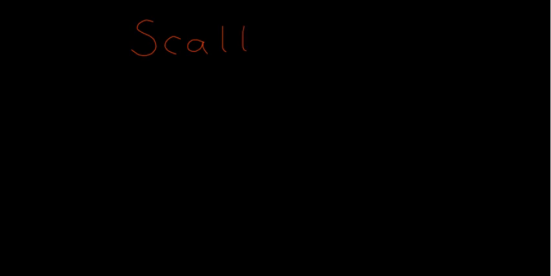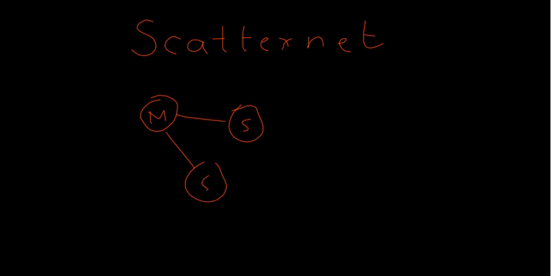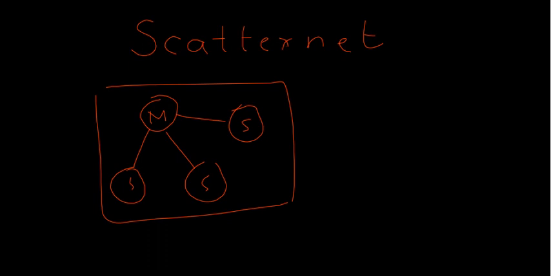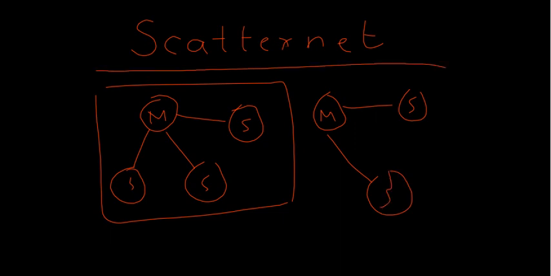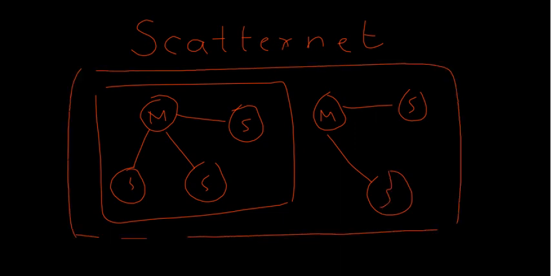We call it as scatter net. So in the scatter net you can have multiple piconets. Whatever we call the master in your piconet, it can be a slave in your scatter net. Now let us say that this is the scatter net. So when I take this as the scatter net, this master can act as a slave, or it can be treated as the slave.